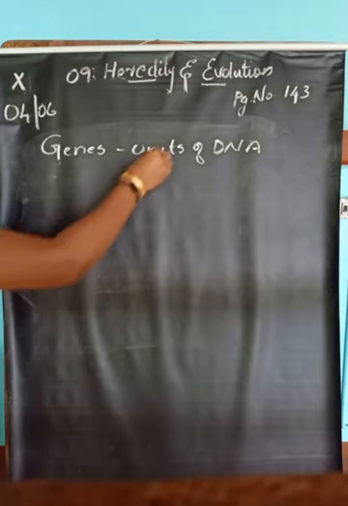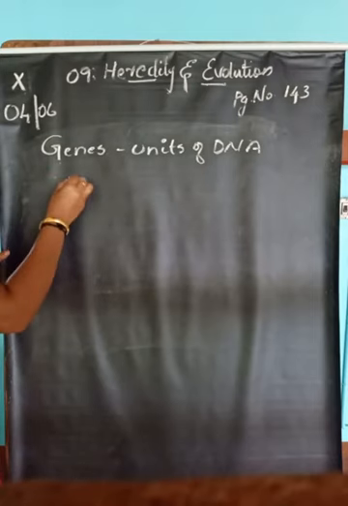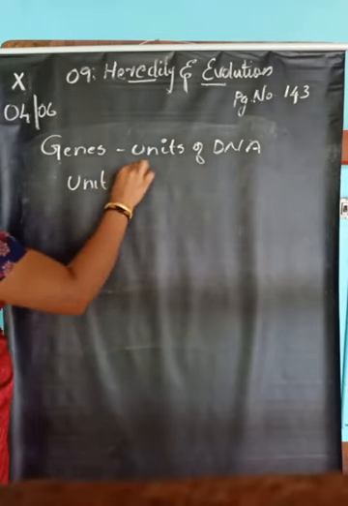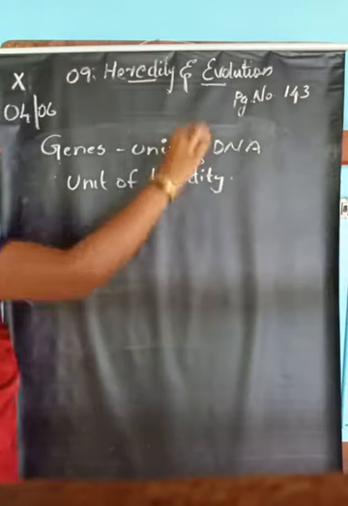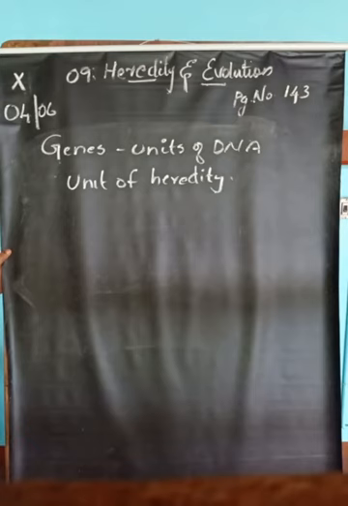Okay. So, units of DNA. Genes are units of DNA which are responsible for some characters. For expression of that character, some proteins are synthesized by the action of these genes. So, we can say genes are the unit of DNA, or genes are the unit of heredity. Genes are the unit of heredity.